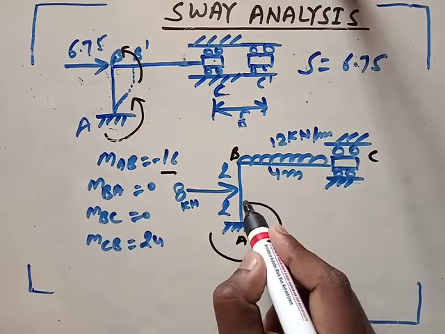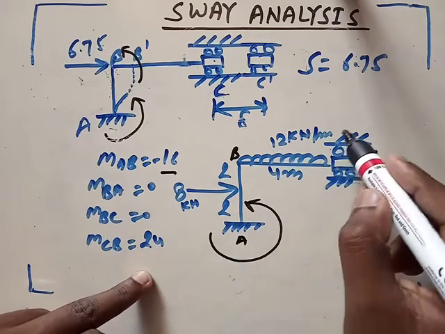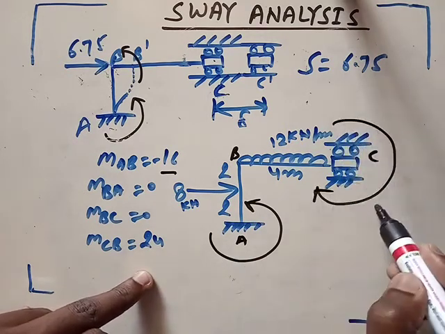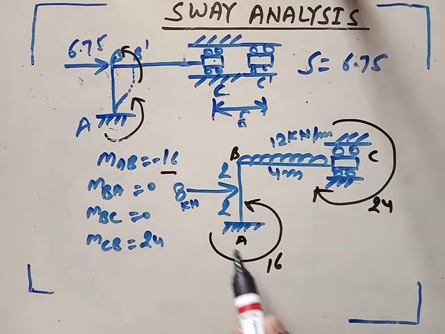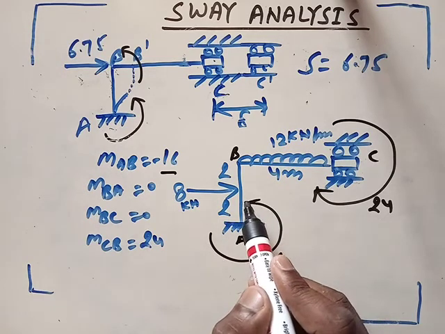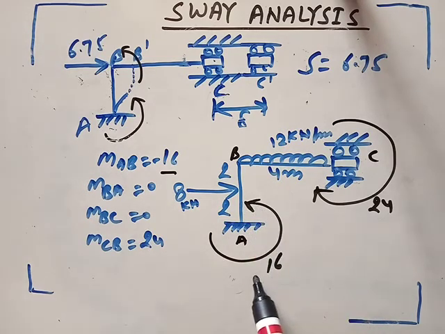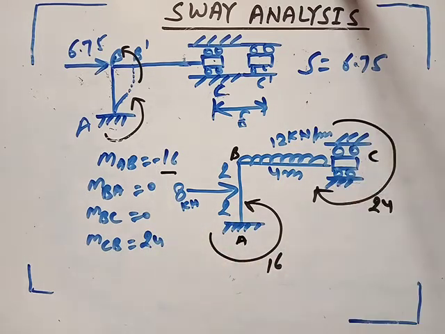So apply anti-clockwise here, this is plus 24, so apply 24 here, and this is 16. I am showing the direction as anti-clockwise, that's why I am not writing minus 16. I have considered minus in the direction. So this is your net value of moment.